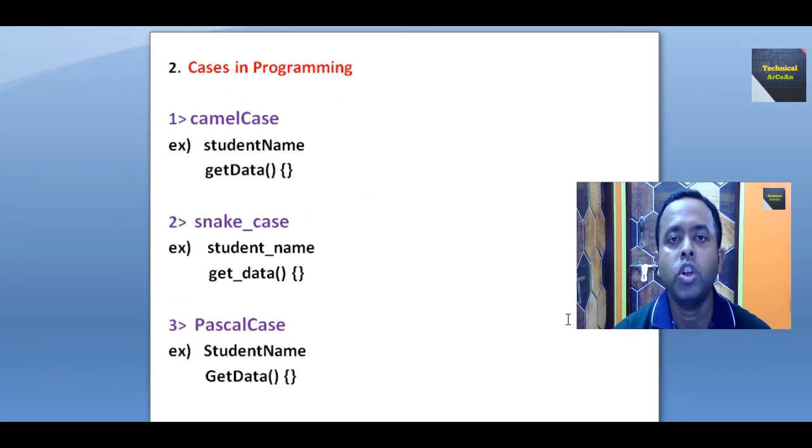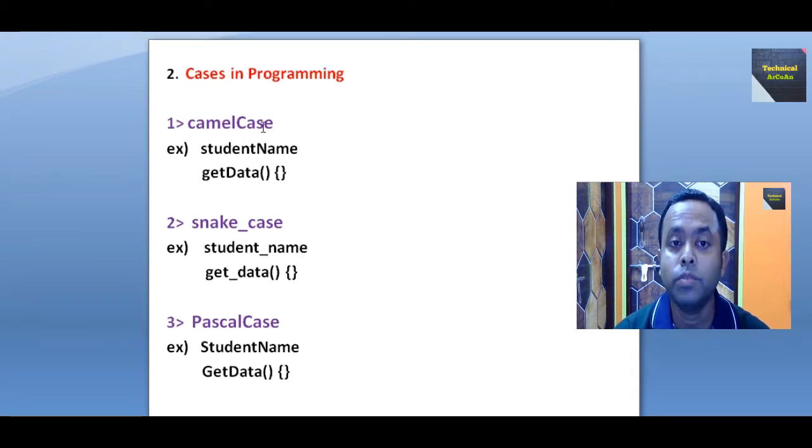Okay, now we talk about our second trick, which is cases in programming. Actually, there are 3 types of cases in programming languages or coding technique. One is camel case, second is snake case, and third is Pascal case. And what are they? Camel case: just see, there are 2 words, camel and case. The first character of the first word is small, but the first character of the second word is capital. So in that way it goes on.